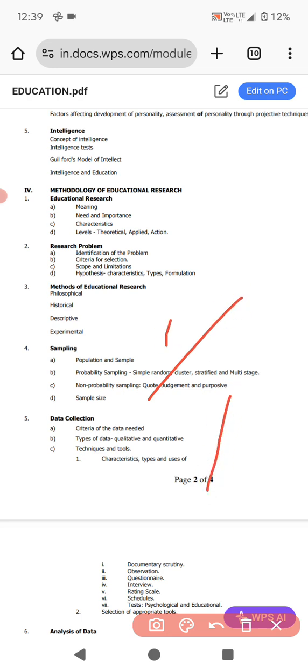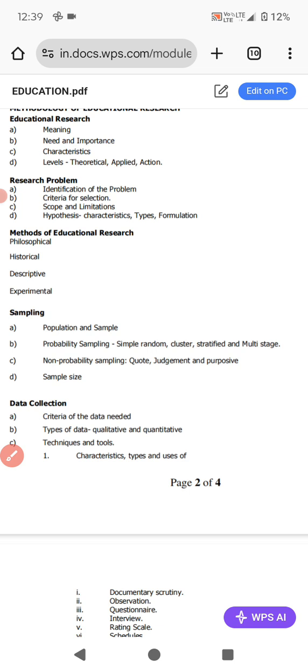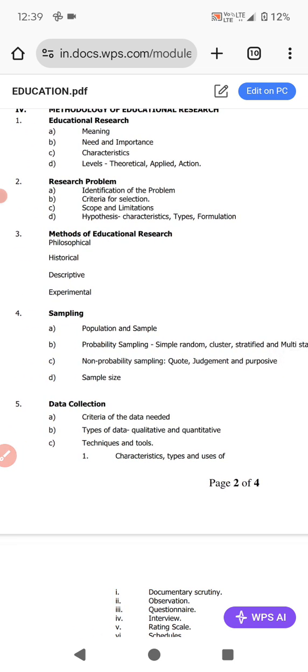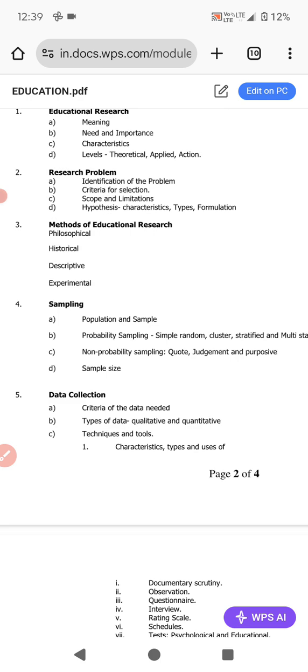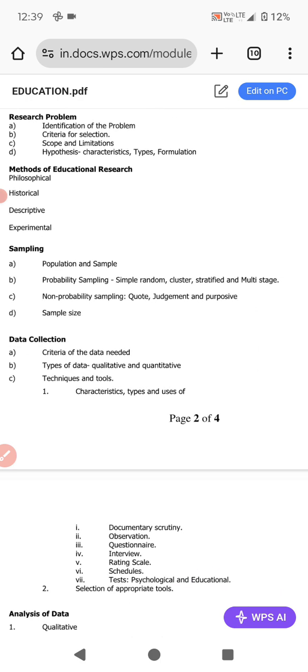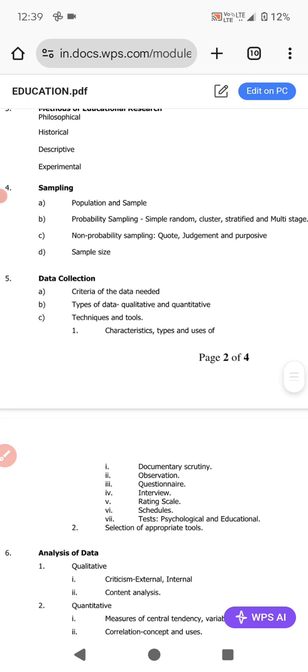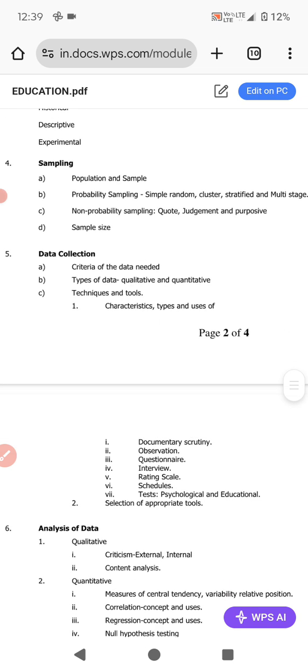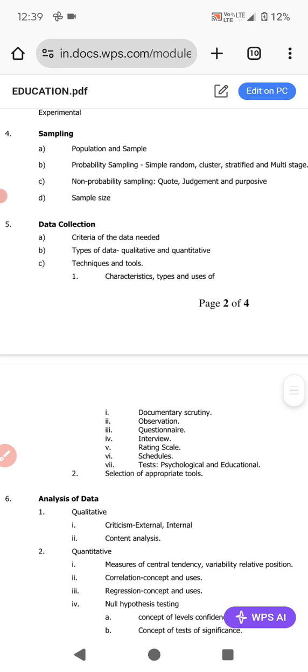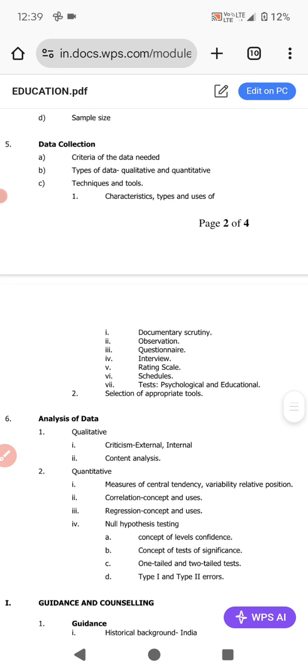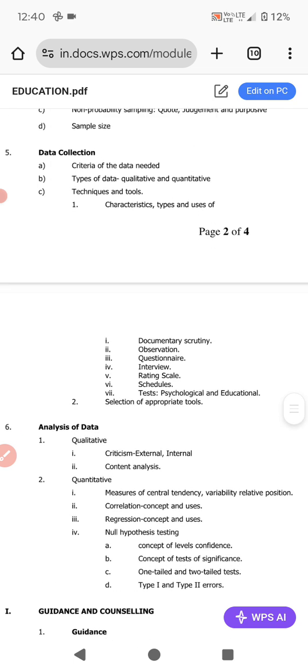Under data collection we have criteria of data need, types of data, qualitative and quantitative, techniques and tools, then characteristics and uses of the tools for data collection. What are the tools? First we have documentary scrutiny, observation, questionnaire, interview, rating scale, schedules, and tests, psychological and educational. These are the data collection tools. They have given 7, these 7 data collection tools.